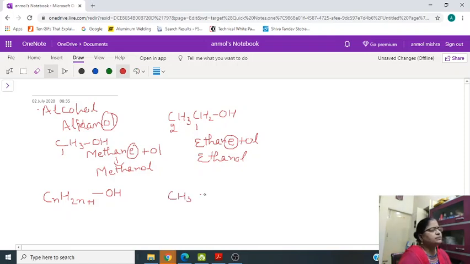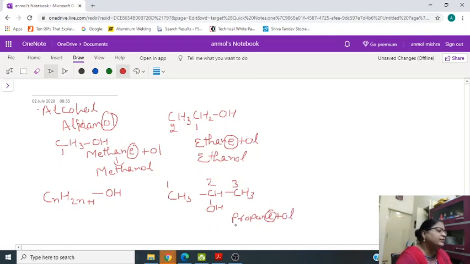Now we can take another example. CH3, CHOH, CH3. Now here we will write the numbering 1, 2, 3. So for 3 we write propane. Again we will remove E and add ol, so it will be propanol.